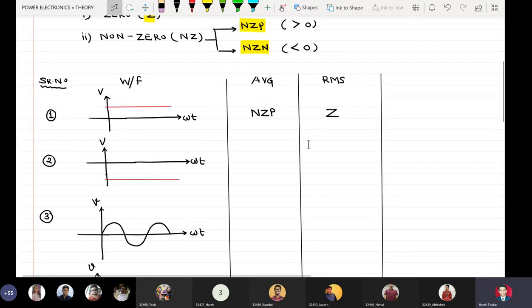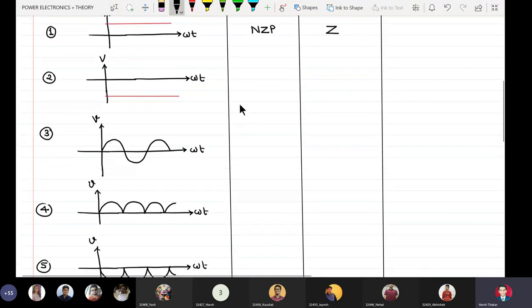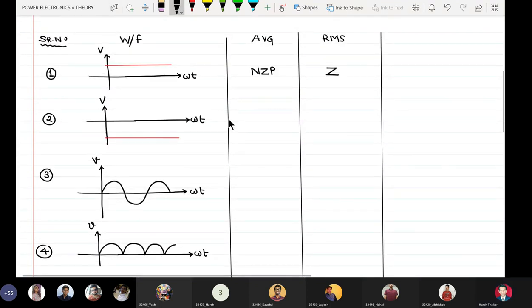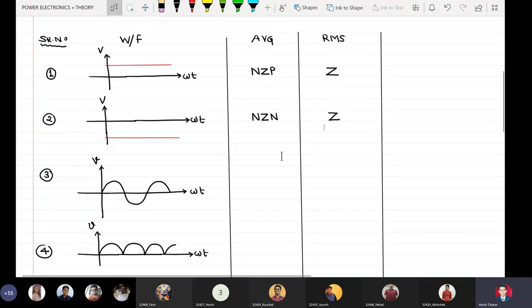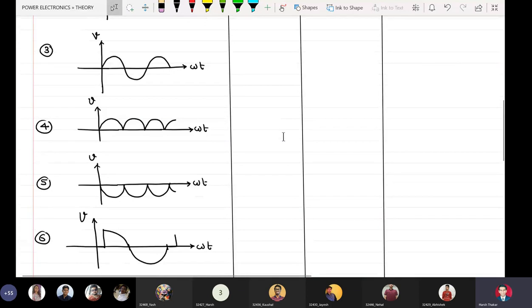Okay, similarly for waveform number 2, what is the comment? NZN, 0. Very good. Second waveform is again a pure DC signal, and because it is below x-axis, that is why I have to write a non-zero negative value. Again, because it is pure DC, it has zero RMS content. Very good. What about waveform number 3?